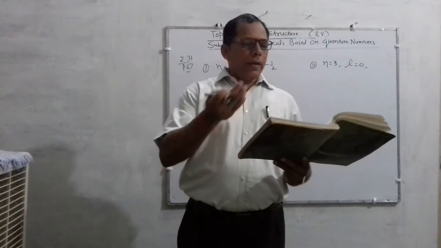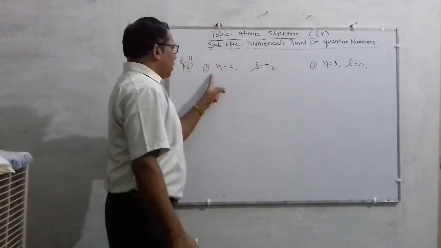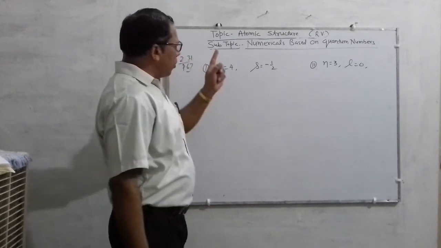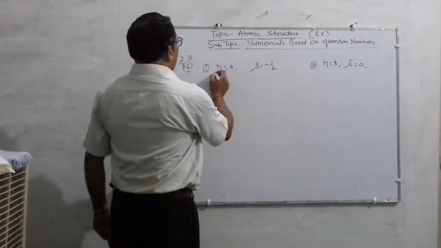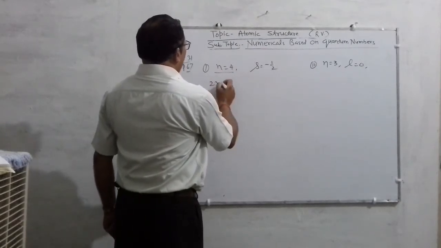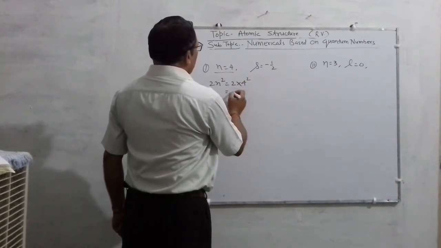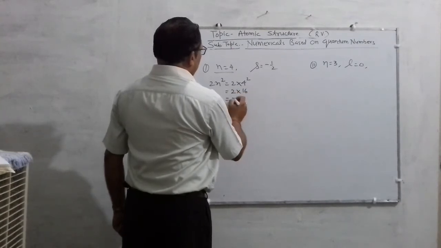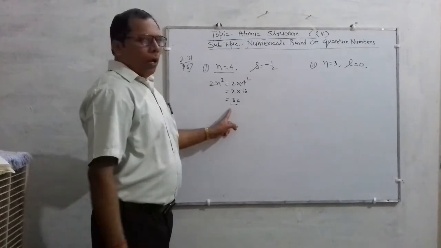We have to find electrons in an atom. Okay children, come to the first question. As you know, according to 2n squared, the maximum number of electrons in the n equal to 4 shell will be 2 into 4 squared, that is 2 into 16, so the total number of electrons in n equal to 4 will be 32.